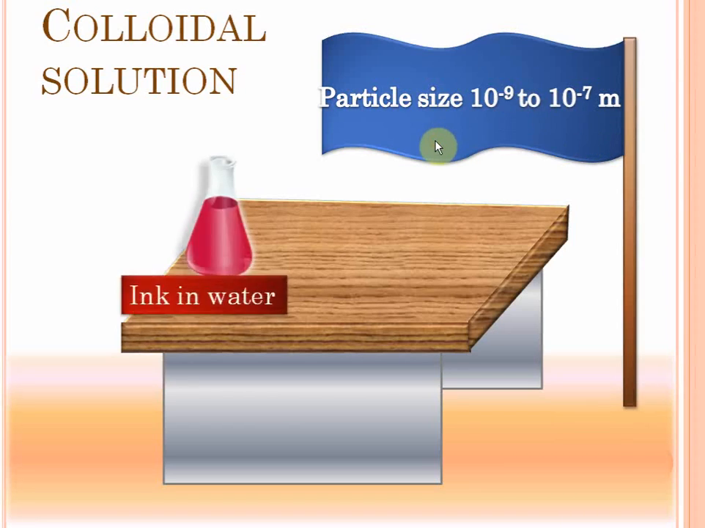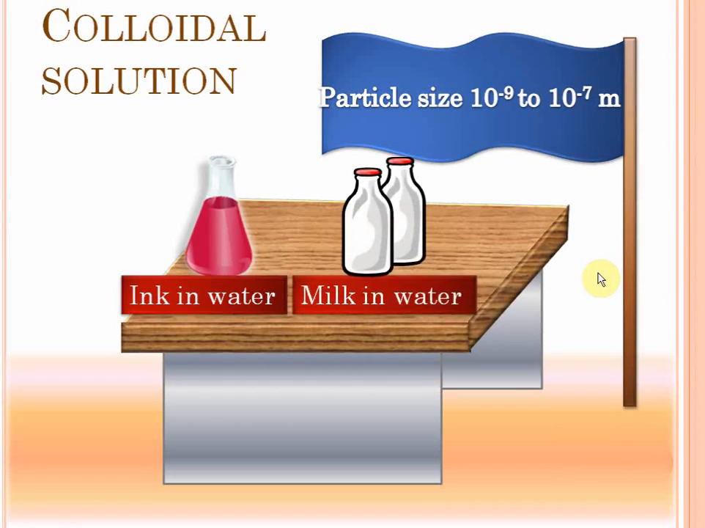Ink and water is a colloidal solution because the particles of ink have a size between 10 raised to minus 9 to 10 raised to minus 7 meters. Milk and water is again a colloidal solution because again the particles of milk have a size ranging from 10 raised to minus 9 to 10 raised to minus 7 meters. Understood? So when you dissolve things which have particle sizes greater than 10 raised to minus 9 meters and less than 10 raised to minus 7 meters, that's a colloidal solution. Again, we learn in detail about colloidal solutions in the next chapter. For now, you should just remember about the particle size.